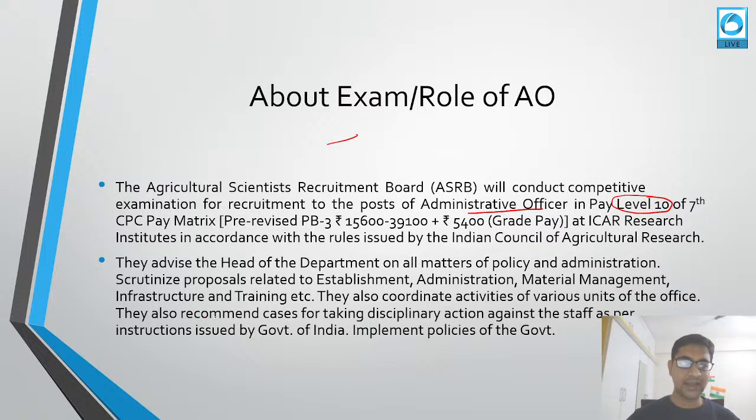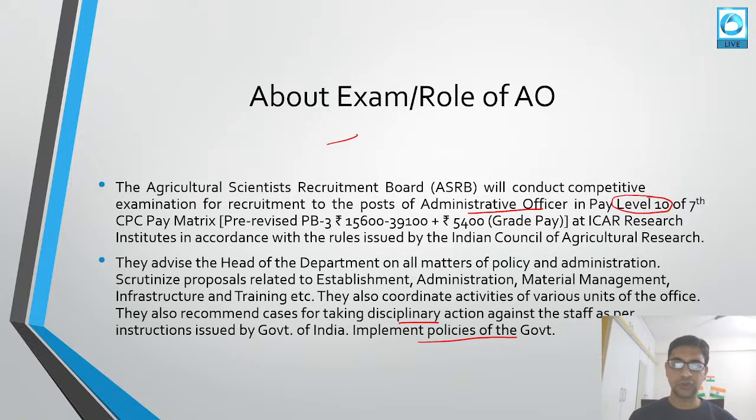They will even scrutinize proposals related to establishment, administration, material management, infrastructure and training, etc. They also coordinate activities of various units of the offices. They also recommend cases for taking disciplinary action against the staff as per the instructions issued by the government of India, and they even implement the policies of the government. So this is the important role of the administrative officer. This is all related to administration, where you will be in charge of advising and coordinating between the various departments.